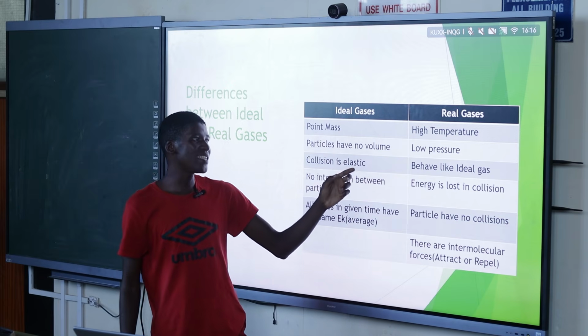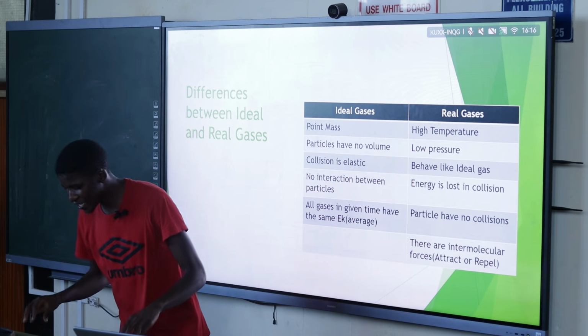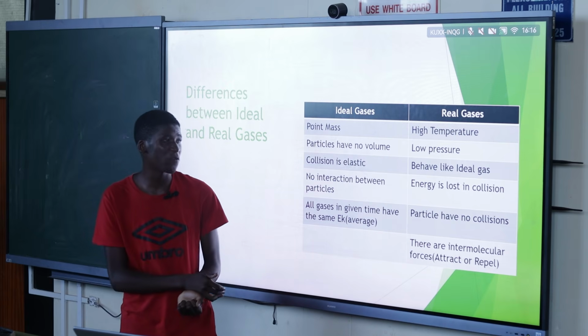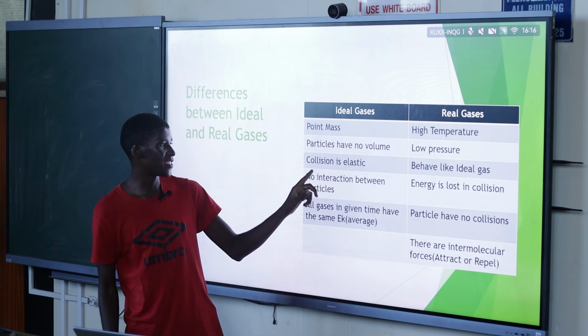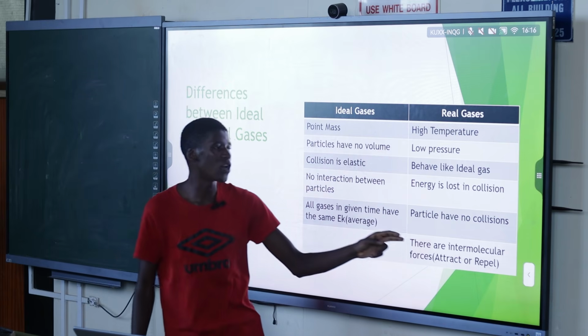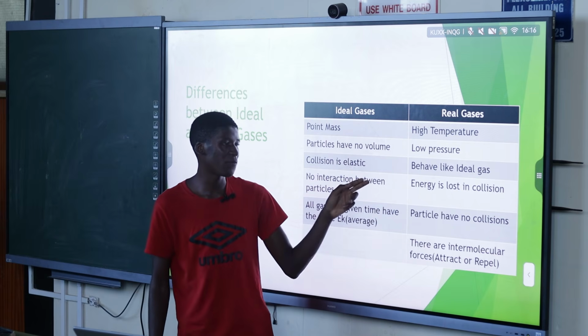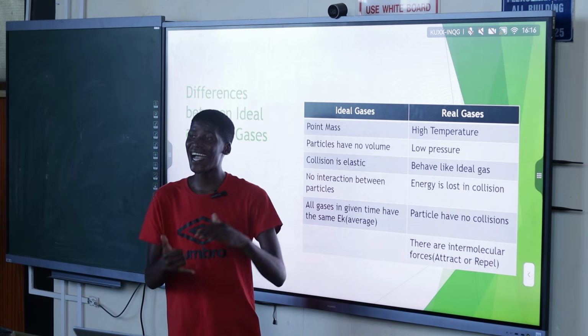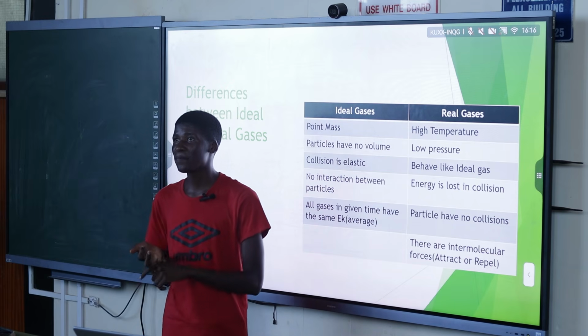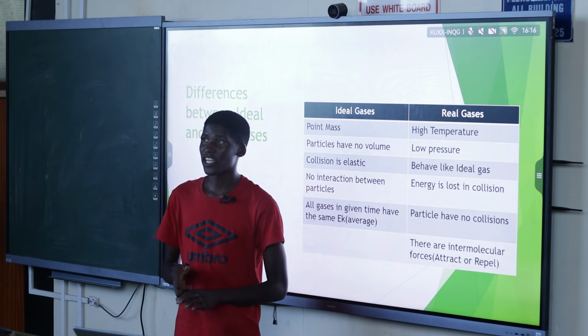All right. But again, for real cases, they do have intermolecular forces. They do have intermolecular forces between them. So they can either attract each other or repel each other.